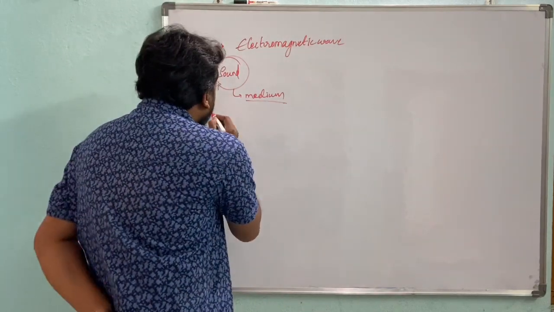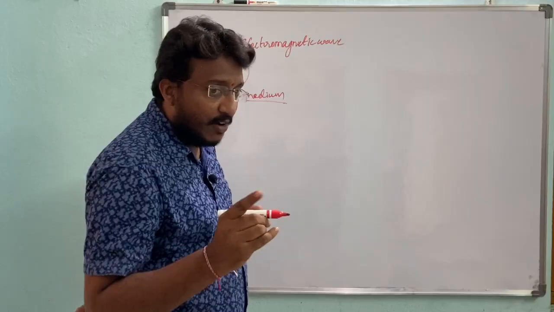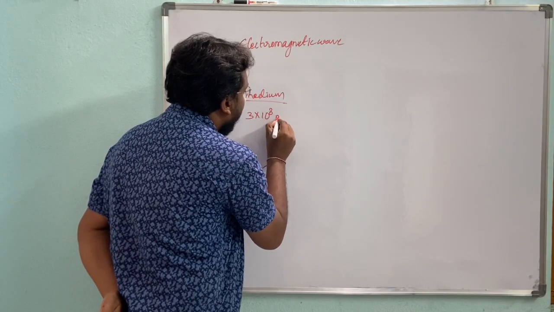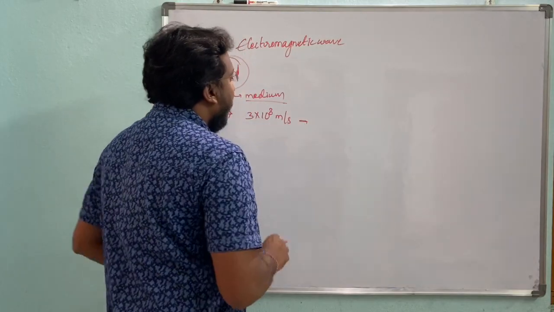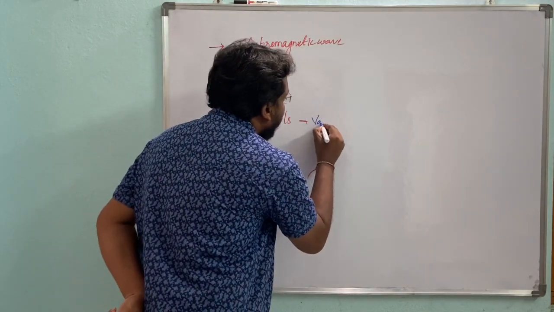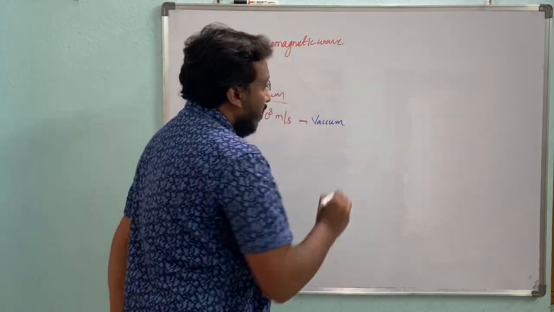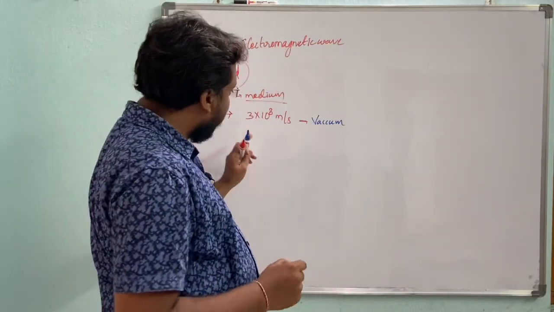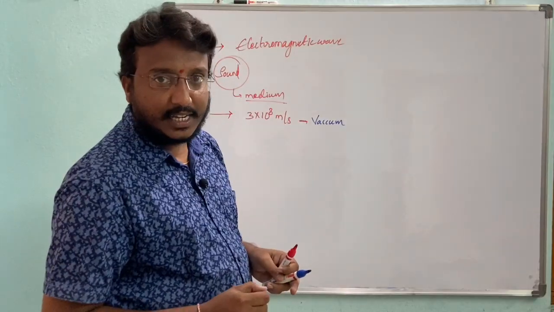The speed of light in a vacuum is 3 into 10 to the power of 8 meters per second.